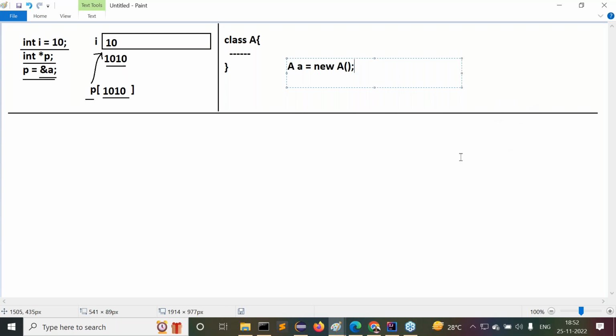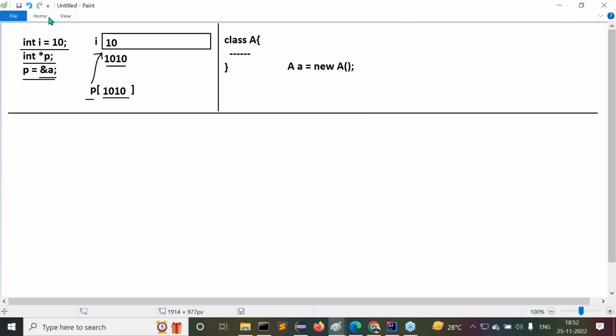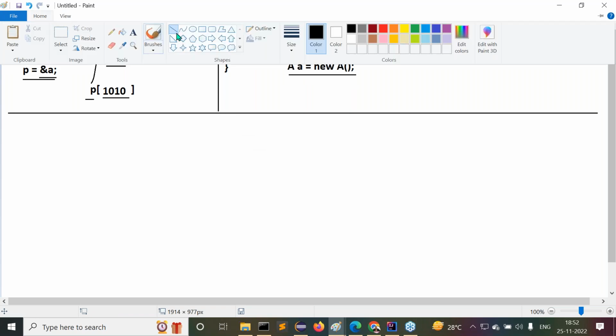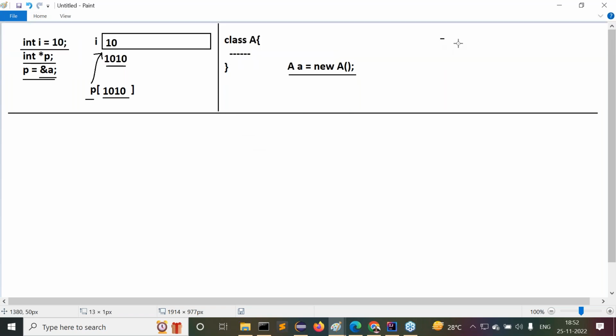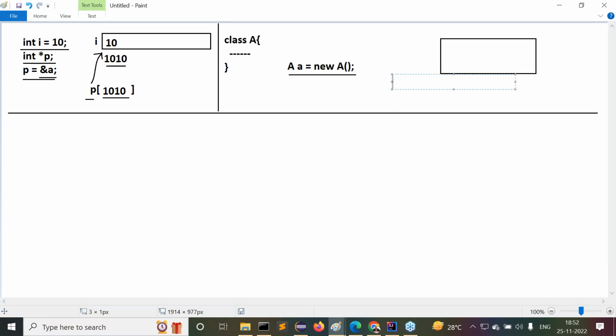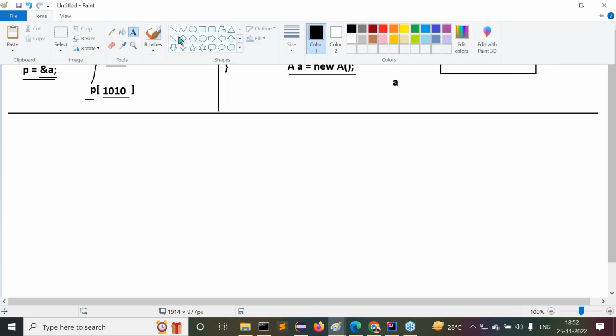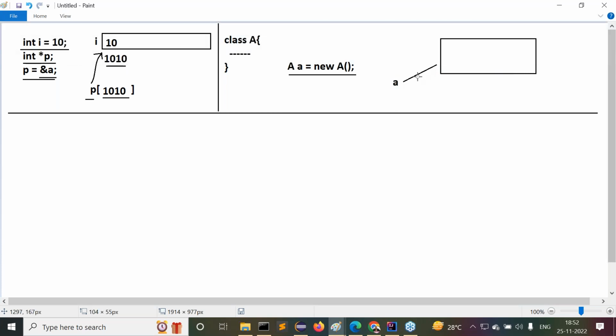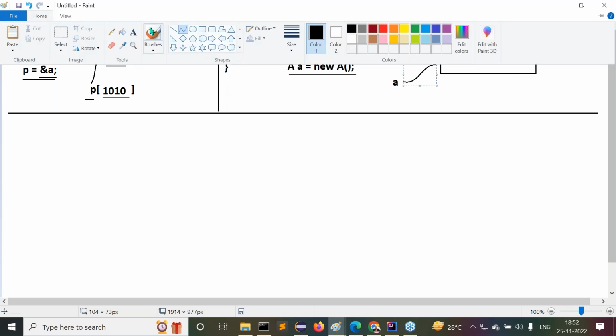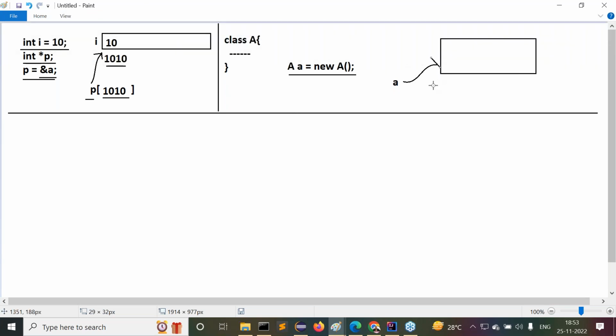All of you get my point or not? Now observe carefully. When we create an object in Java and execute this instruction, what's going to happen? In Java also, an object means a block of memory only, not anything else. Here a block of memory is created, and that block of memory is referred to by a variable. As per Java terminology, this variable is a reference variable.